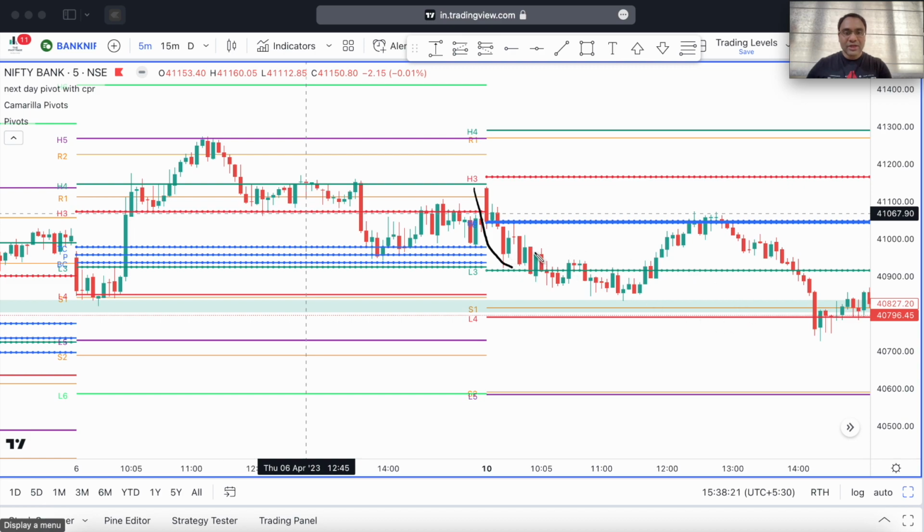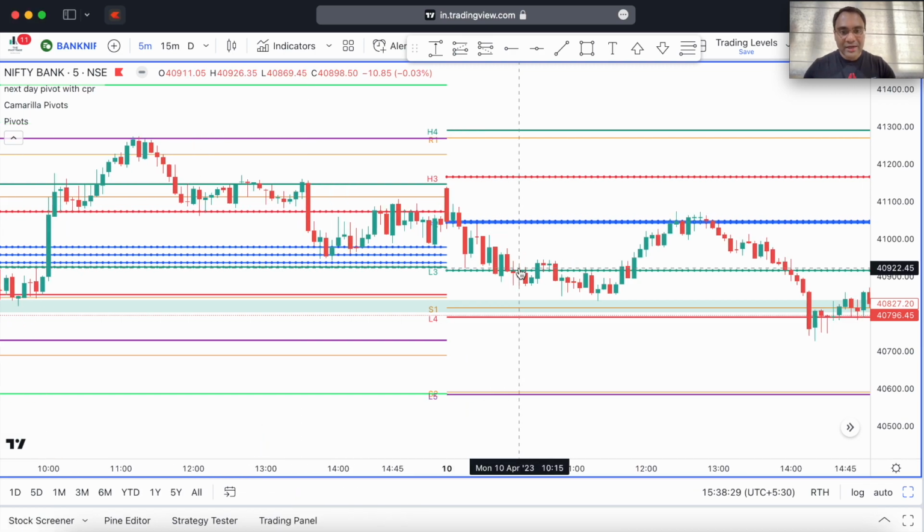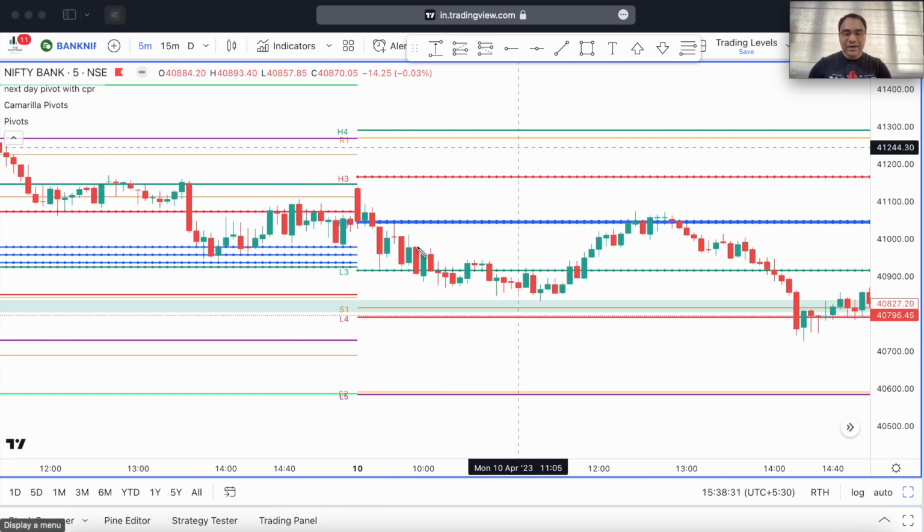And so naturally when Bank Nifty touched the L3 level, it broke the L3 level here. Now I look for a reversal candlestick pattern, and it gave me a very nice reversal candlestick pattern. This is a very commonly found candlestick pattern. I always trade on this. This is called a piercing line candlestick pattern.